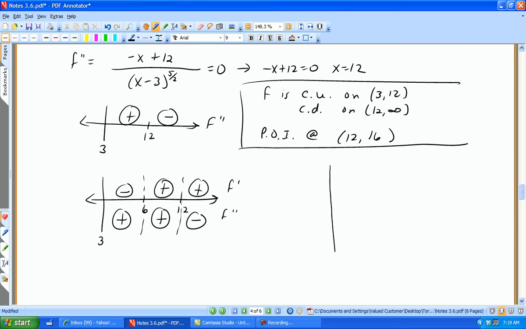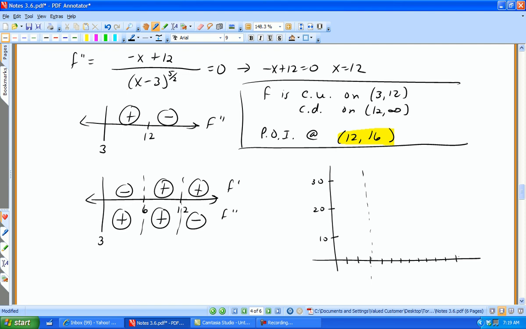All right, now I'm ready to actually start graphing my points. Okay, so again, I know that this only exists past 3, so I can only start it there. I do have a couple of points that I can actually plot. I can plot the point (12, 16). So let's say that this is 10, 20, 30. Okay, so 1, 2, 3, 4, 5, 6, 7, 8, 9, 10, 11, 12.